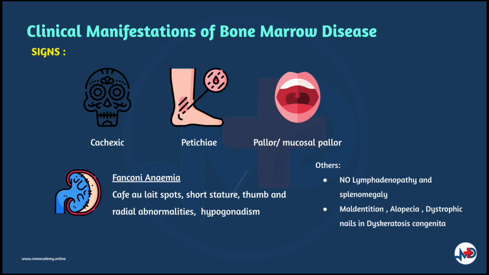Cafe au lait spots, short stature, thumb and radial abnormalities, and hypogonadism are signs that are associated with Fanconi anemia. Dyskeratosis congenita patients may have maldentition, alopecia, and dystrophic nails.